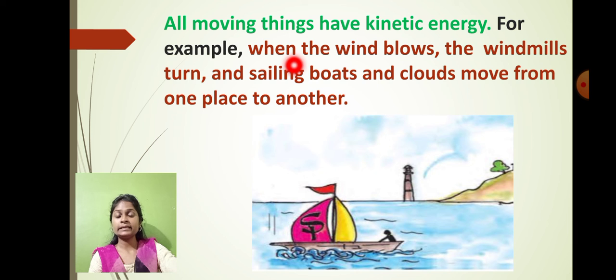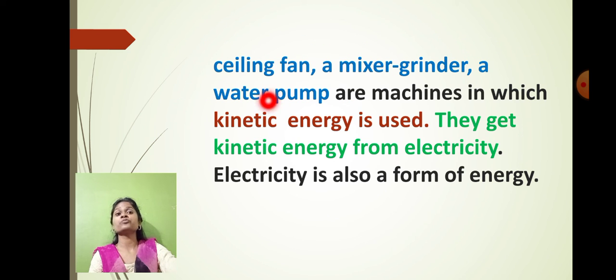The kinetic energy is present when the wind blows, the windmill turns on, and the sailing boats and the clouds which move from one place to another all have the kinetic energy in them. And again, students, one more example is that there are so many machines which we use in our day-to-day life, like the ceiling fan, the mixer grinder, and the water pump.